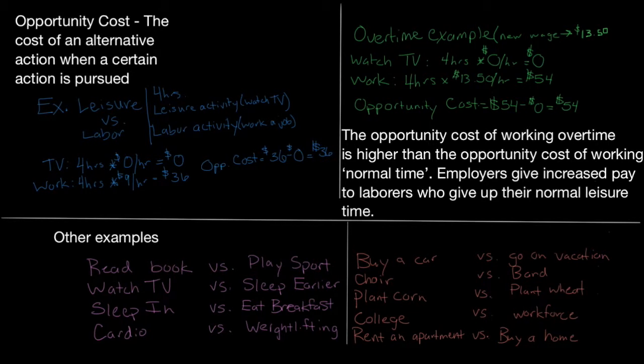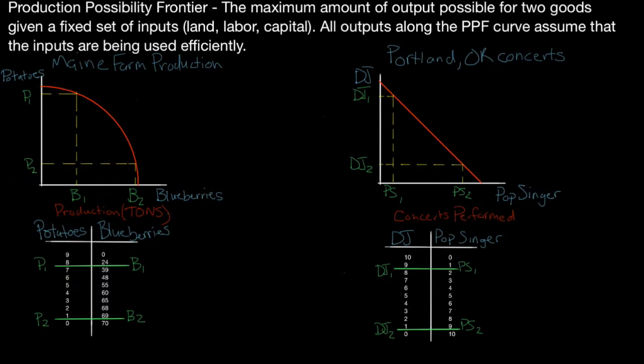Now I'd like to move on to the production possibility frontier. A production possibility frontier is the maximum amount of output possible for two goods given a fixed set of inputs, meaning we're going to assume that our land, labor, and capital are all fixed and we cannot change that. All outputs along the production possibility frontier curve assume that the inputs are being used efficiently.